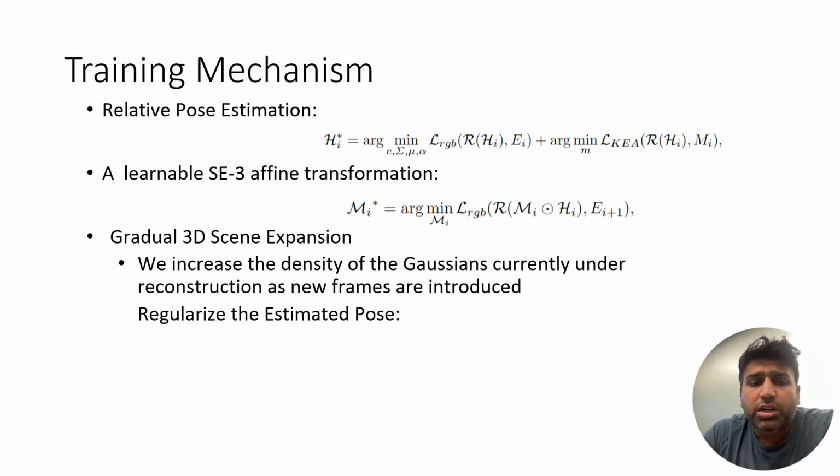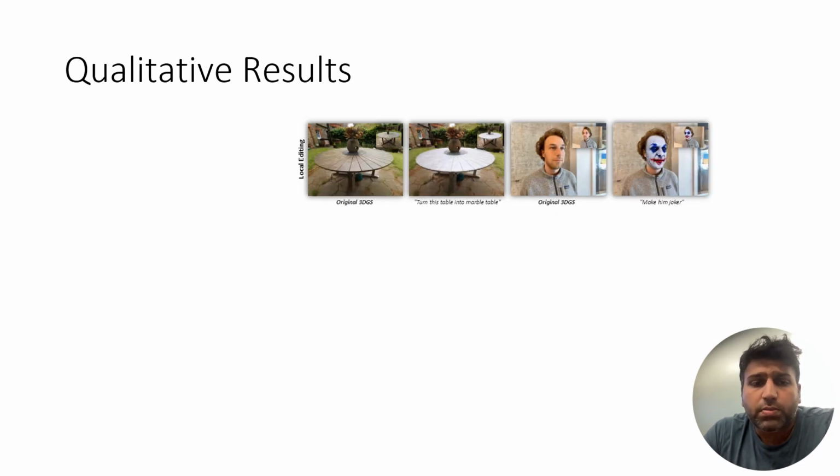While expanding the 3D scene, we increase the density of the Gaussians under reconstruction as new frames are introduced. We also regularize the estimated pose using chamfer distance, and we introduce numerous other losses which help us regulate our training and achieve better results.